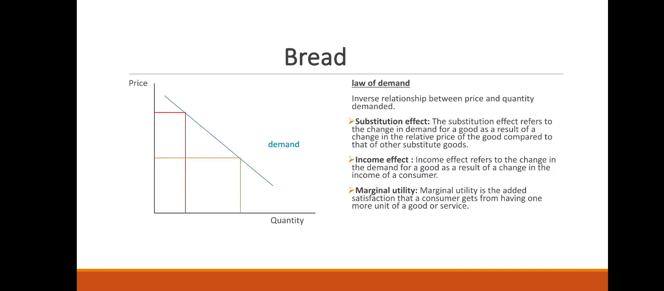Marginal utility. Marginal utility is the added satisfaction that a consumer gets from having one more unit of a good or service. As a consumer, the more bread you get, the less additional satisfaction or happiness you get from it. So the price has to fall to increase the quantity that people are going to buy.